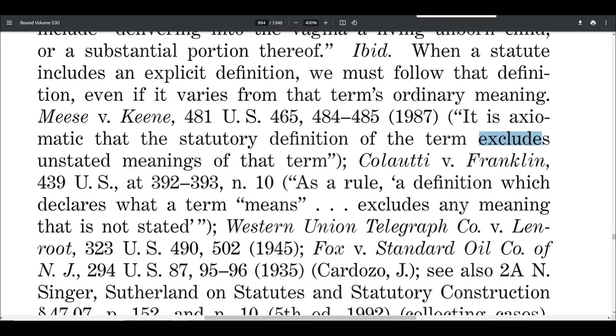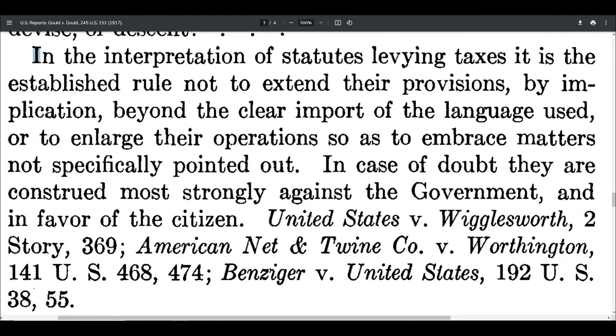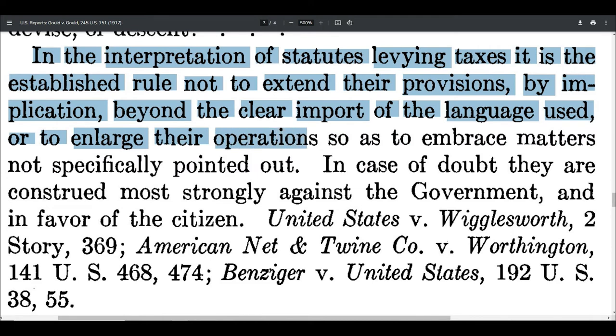And folks, here's another Supreme Court case. Gould versus Gould, a unanimous 1917 U.S. Supreme Court tax case, tells us that in the interpretation or understanding of statutes, laws levying taxes, imposing taxes, it is the established rule not to extend the provisions of tax laws by implication, beyond the clear import of the language used, or to enlarge them so as to embrace matters not specifically pointed out.